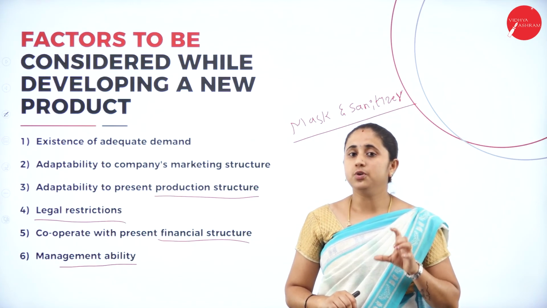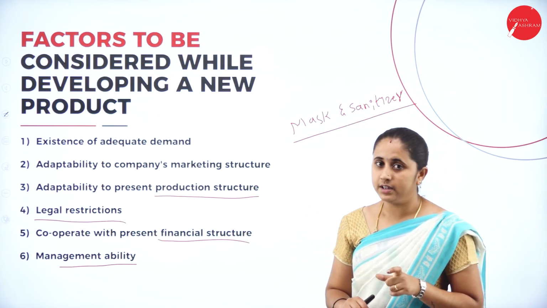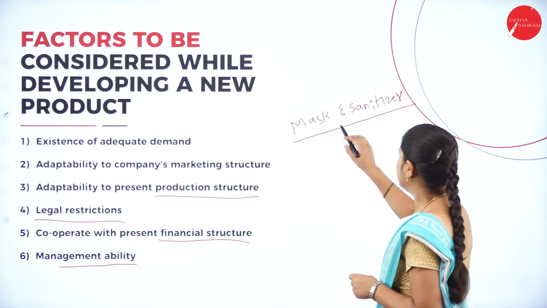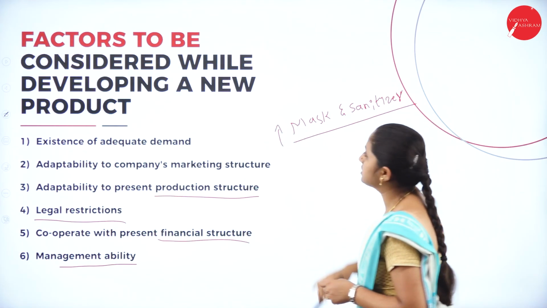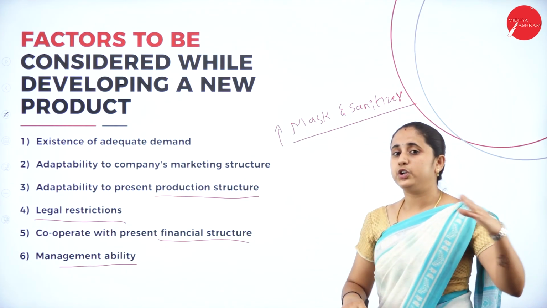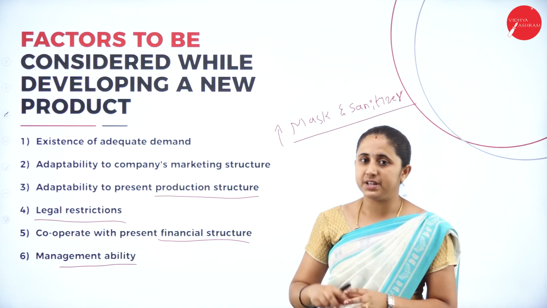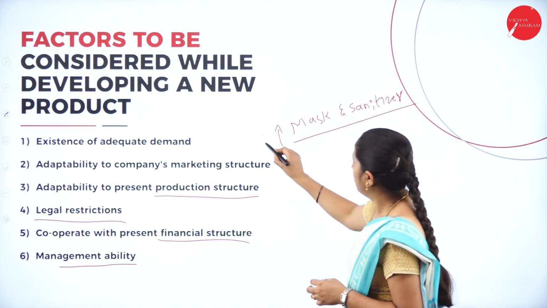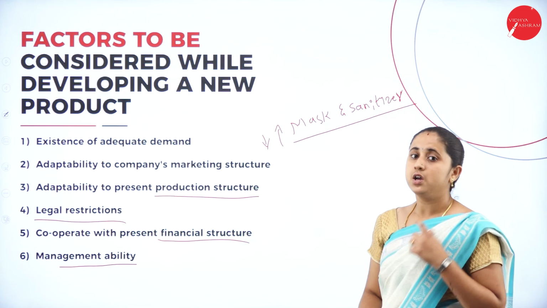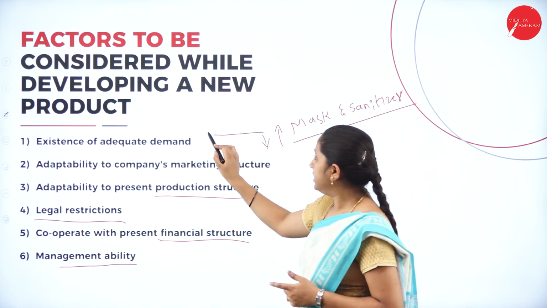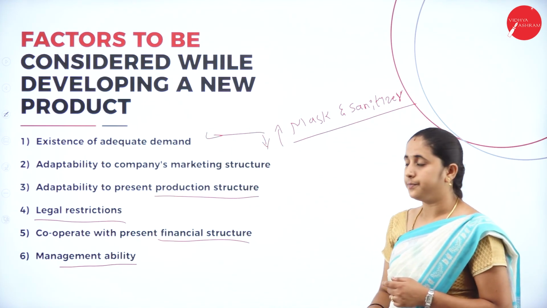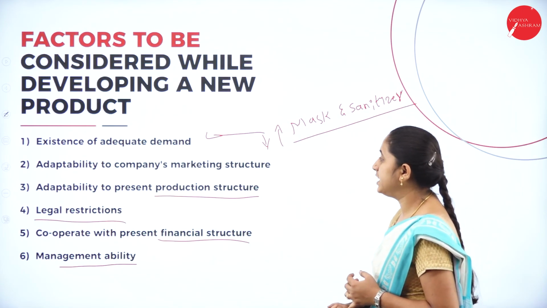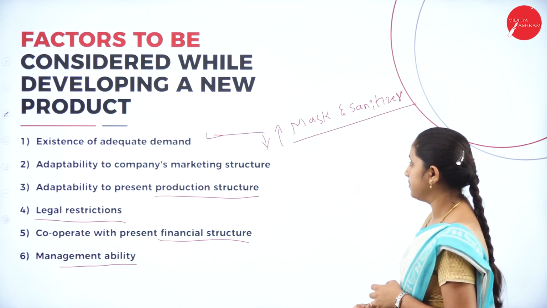First, you need to consider the demand for the product. In the pandemic situation, the demand for sanitizer and mask are high. Before the pandemic period and at present, the demand is low. So, you need to first consider the demand for your product. Next, adaptability to company's marketing structure.